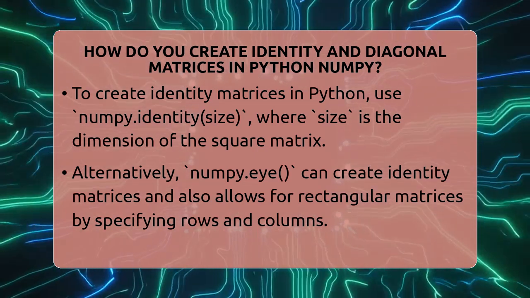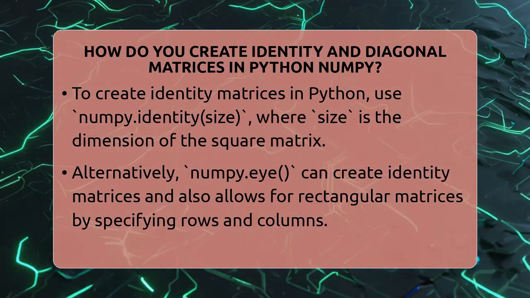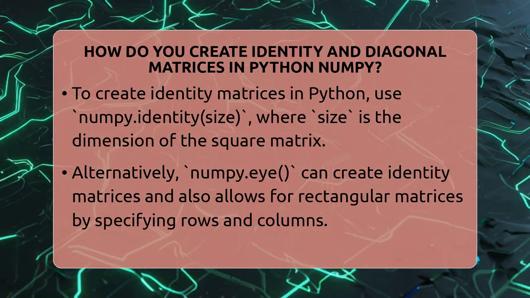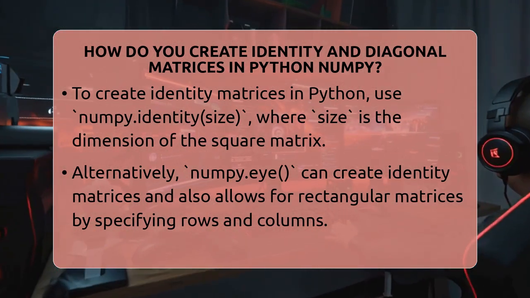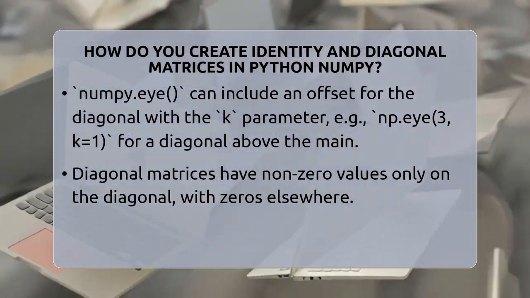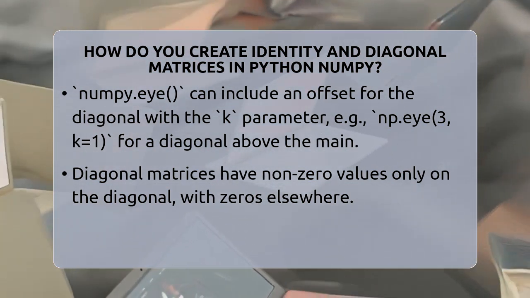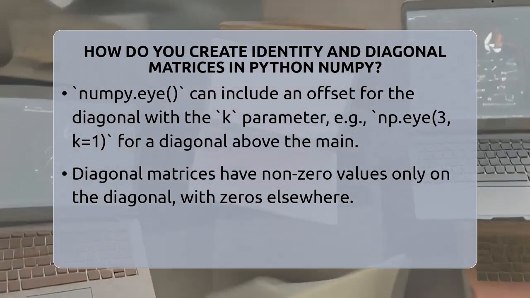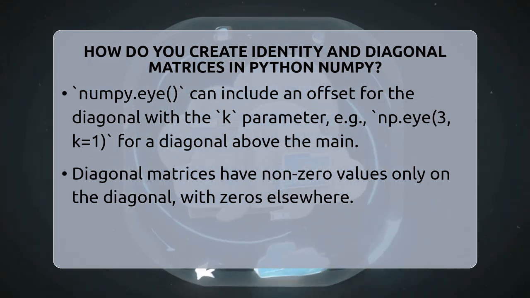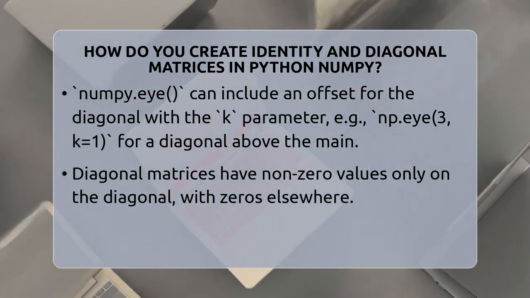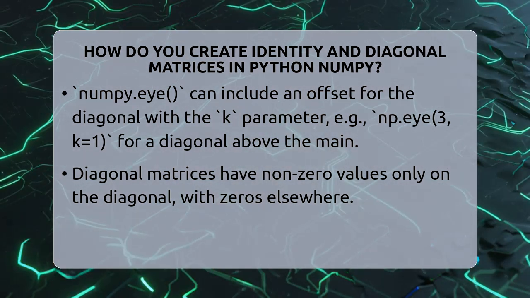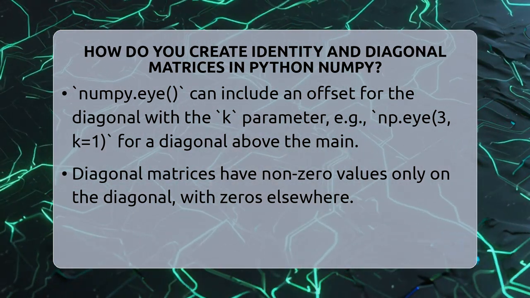The second function is numpy.eye. This one is more flexible because you can create not only square matrices but also rectangular ones. You specify the number of rows and columns, and it puts ones on the main diagonal. For example, np.eye(3) creates the same 3 by 3 identity matrix. If you want a matrix with the diagonal offset, you can add an extra parameter called k. For example, np.eye(3, k=1) will put ones on the diagonal just above the main diagonal.